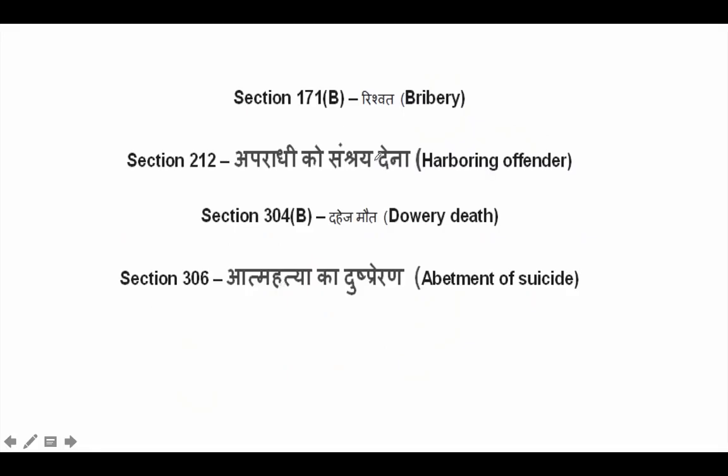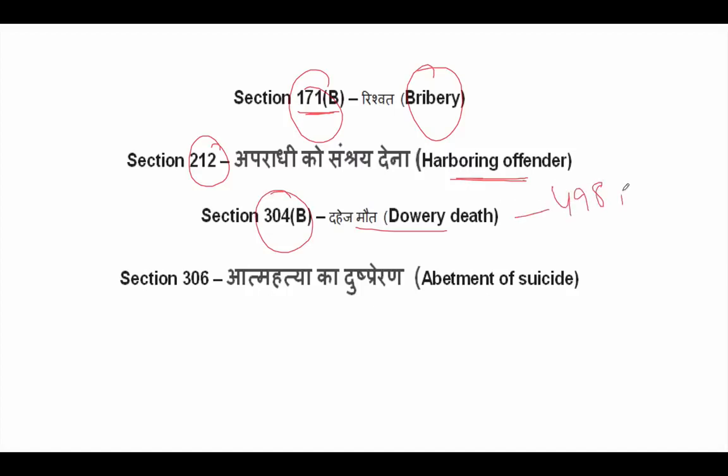Let's quickly take a look at 3 or 4 more. Section 171B is for bribery. So this is very important for corruption. Section 212 is harboring an offender. If you give someone refuge in your home or something, and he's a criminal, he's an offender, then you will be tried for section 212. Dowry death is related with 304B, but remember section 498A.